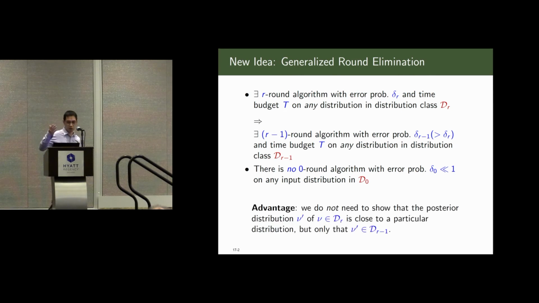Now we don't have to show that the posterior distribution nu prime of nu is close to a particular distribution. We only need to show that the new posterior distribution belongs to the next class of distributions. Okay, I hope this makes sense to you.